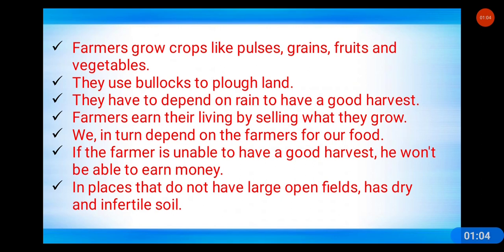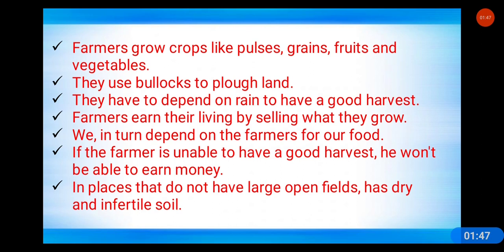In the previous class, we saw that farmers grow crops like pulses, grains, fruits, and vegetables. They also use bullocks to plow their land. They have to depend on rain to have a good harvest every year. Farmers earn their living by selling what they grow. We in turn depend upon the farmers. For what? We depend upon the farmers for our food. If the farmer is unable to have a good harvest, he won't be able to earn money.